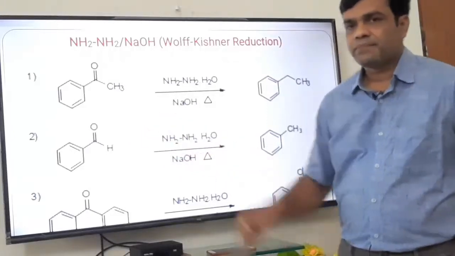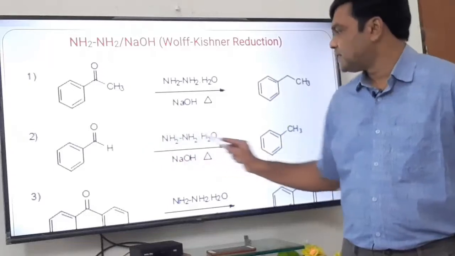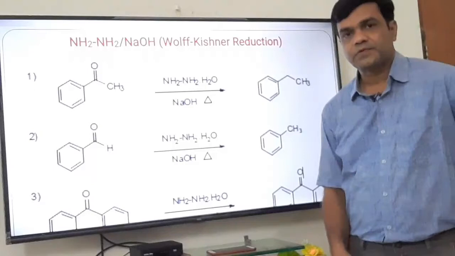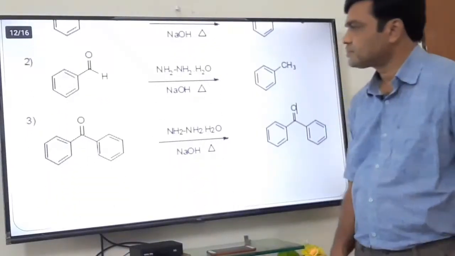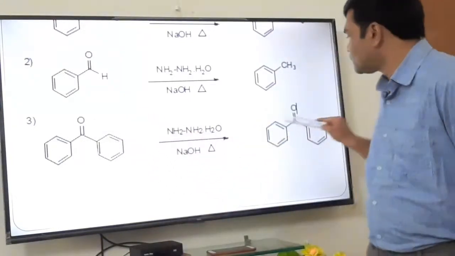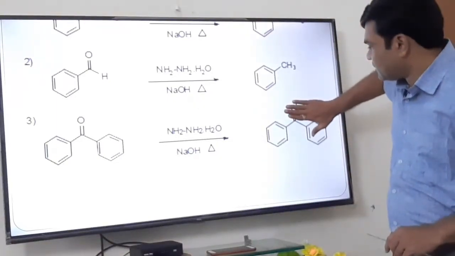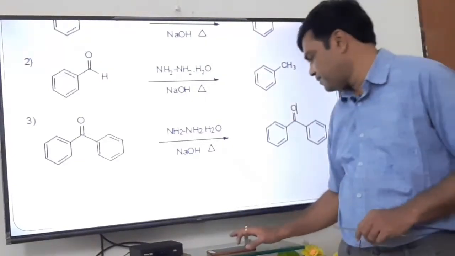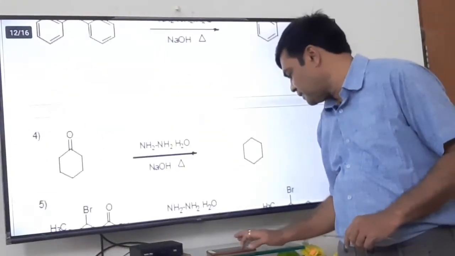So it is benzaldehyde. This C double bond O is converted to CH2 and this H, that is CH3. In this way benzaldehyde is converted to methyl benzene, that is toluene. See this example. It is benzophenone, C double bond O is reduced to CH2. It is a correction, a mistake is there. Just remember that here a CH2 group is there. Sorry for this, there is a correction. Just remember C double bond O is converted to CH2.